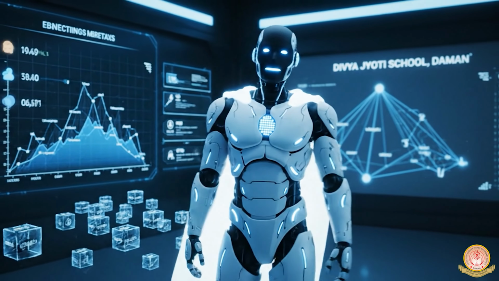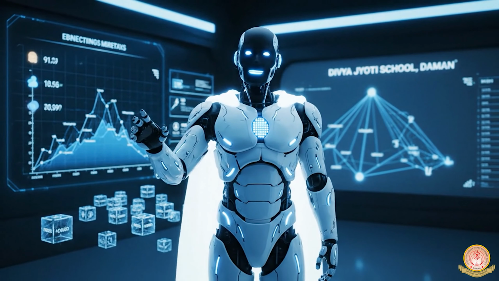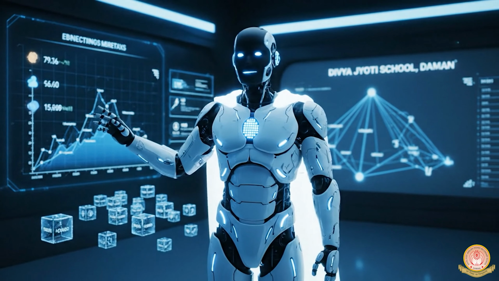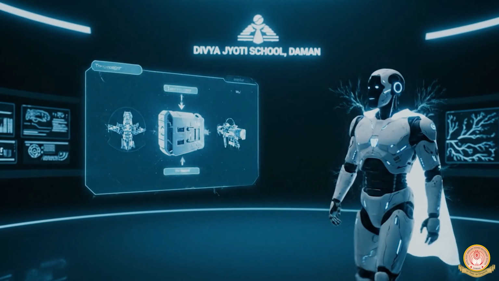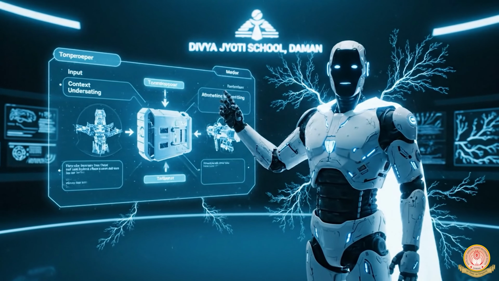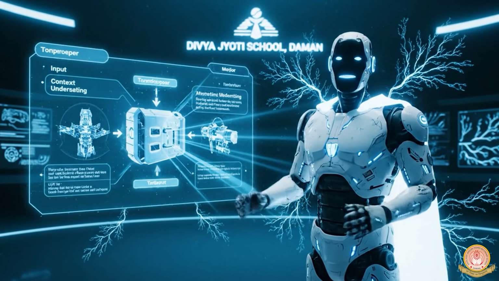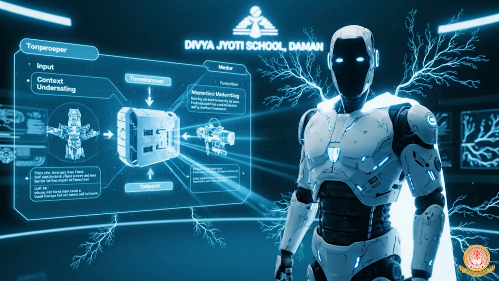Embeddings turn tokens into numbers, helping AI understand meaning and find relationships between words. Transformers help AI focus on important words, learn context, and create accurate answers for you.